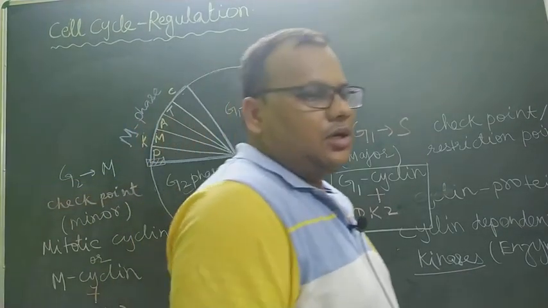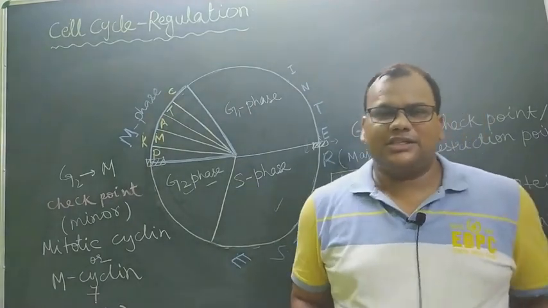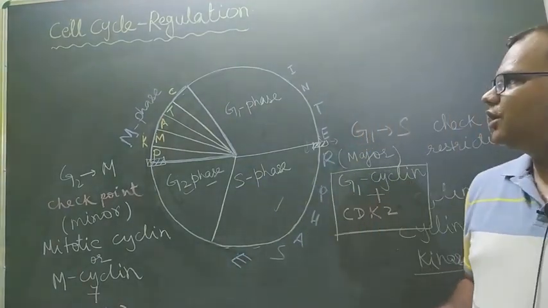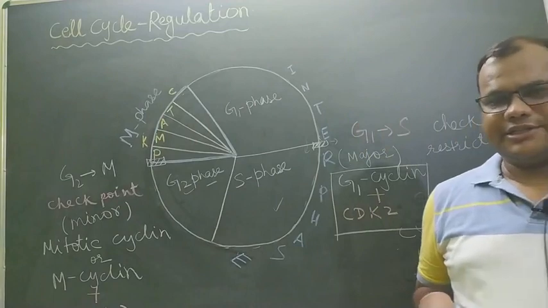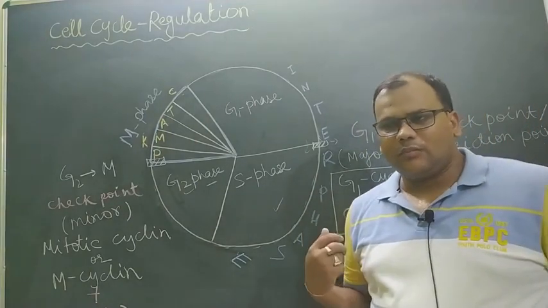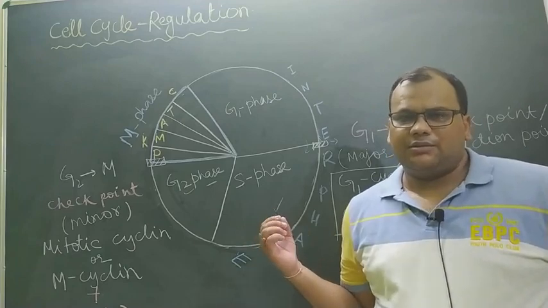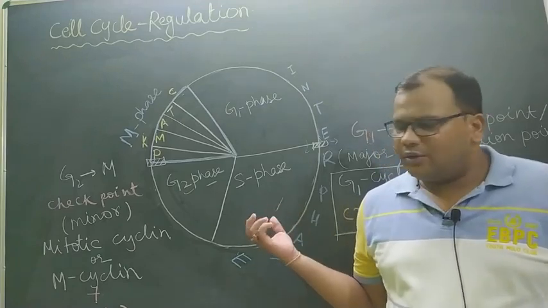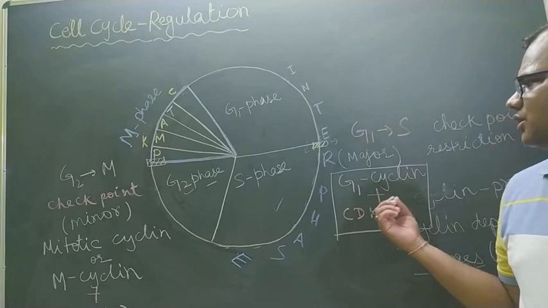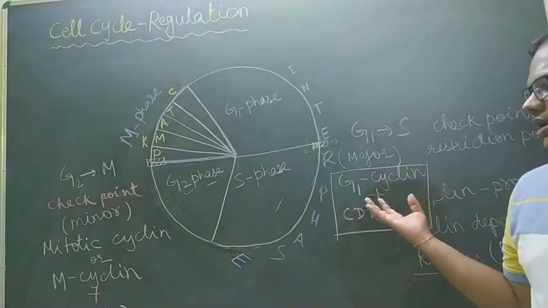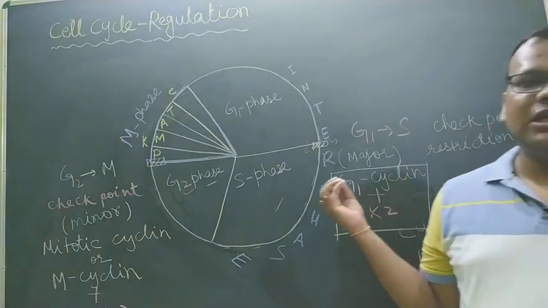So this is not very much necessary for NEET examination. But for your understanding, you can learn this information. In your examination, it can only be asked at which point the cell regulation takes place.